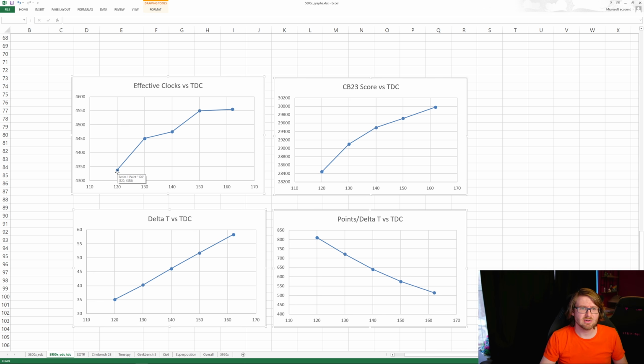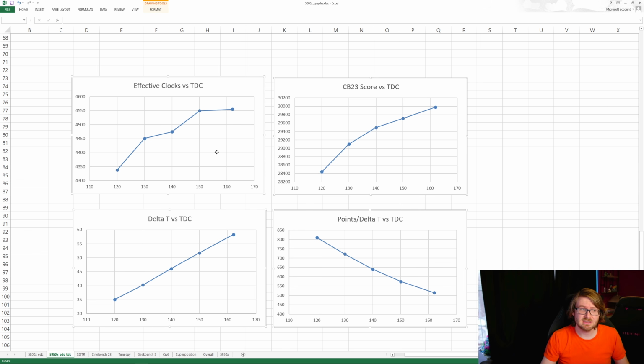So my graph shows my effective clock going up with my TDC until about 150. It kind of just levels off here. My Cinebench score did keep going up until it was uncapped. The temperatures kept going up as well, and once again, the points you get per temperature increase goes down. So you are gaining less for every degree of temperature as you go up on TDC.